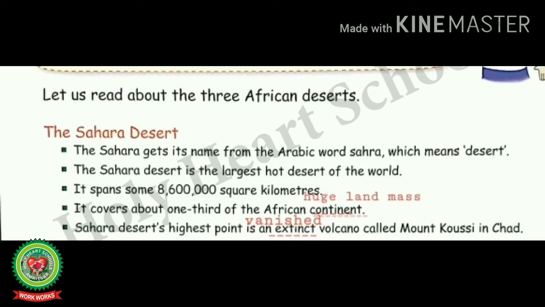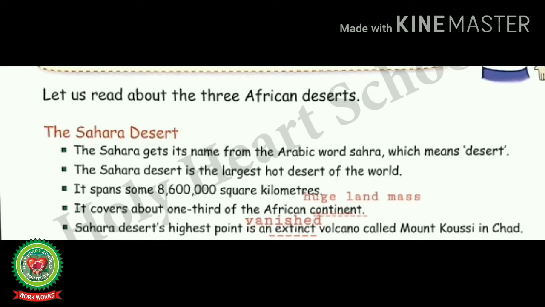So the first is the Sahara Desert. The Sahara gets its name from the Arabic word Sahara, which means desert. The Sahara Desert is the longest hot desert in the world. It spans some 8,600,000 square kilometers.